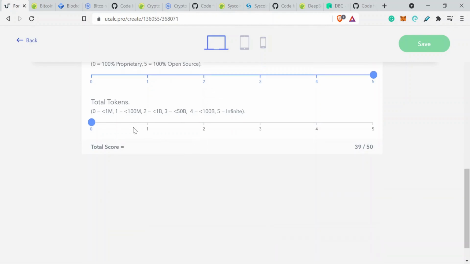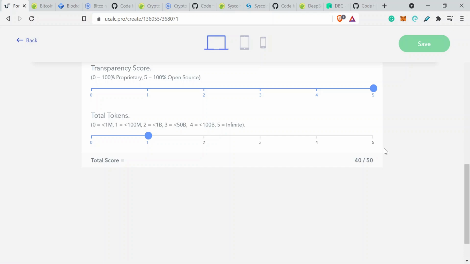Okay, then we've got total tokens. We know that there's going to be 21 million Bitcoin, so that comes in at less than 100 million, so that's going to score a 1. And there we have it. A score of 40 out of 50 for Bitcoin as an investment potential.